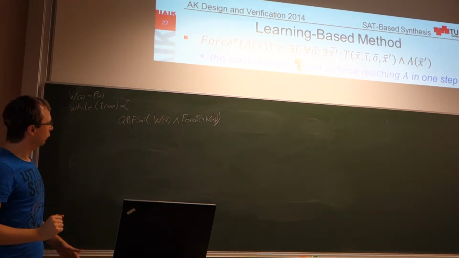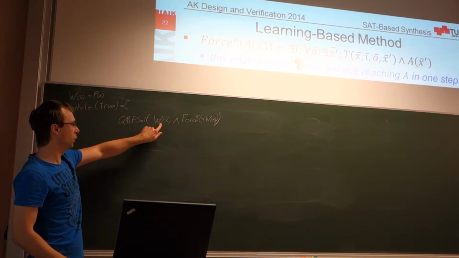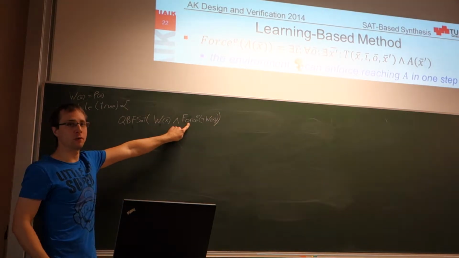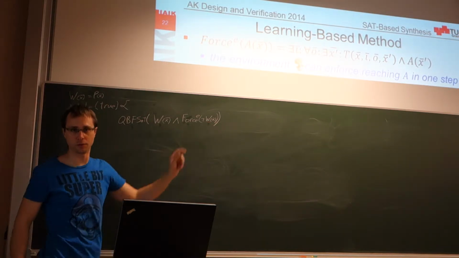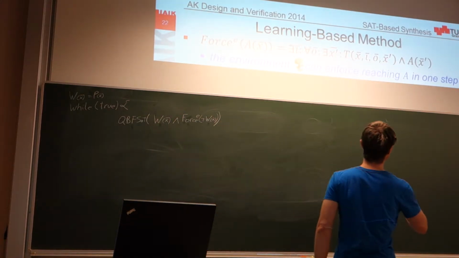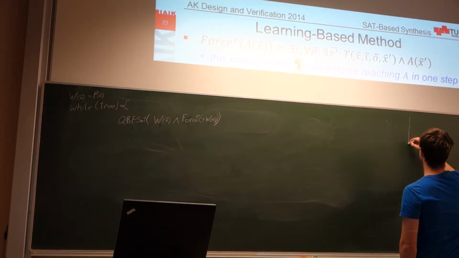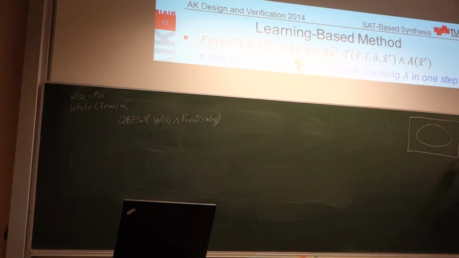So what this question basically asks is: is there a state in the winning region for which the evil environment can make sure that we reach a state outside of the winning region next? So illustrated graphically, like here, we have here our set of all states.